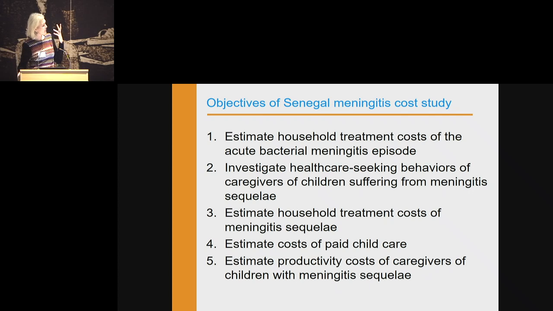So the objectives were to estimate the household treatment costs just of the acute episode, the healthcare seeking behaviors when you have a child with disability, estimate the cost of having this child, pay, childcare, and the productivity loss from caring for the child. So these were the objectives.